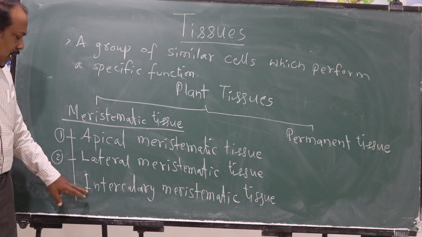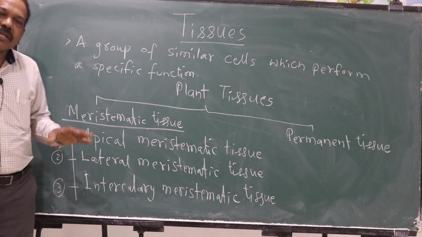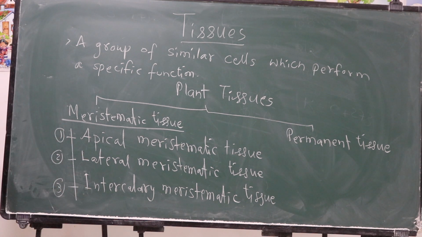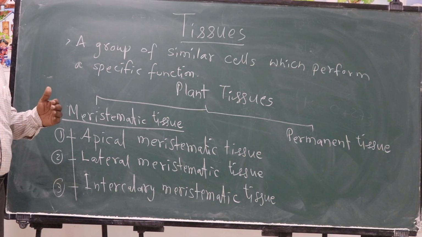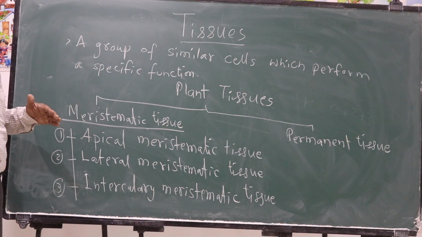How is it divided into three different types? Based on its location, where the tissue is located in the plant. Based on that, meristematic tissue is of three types. Basically, meristematic tissue is the tissue which helps the plant in growth. This tissue is very active in growing plants.